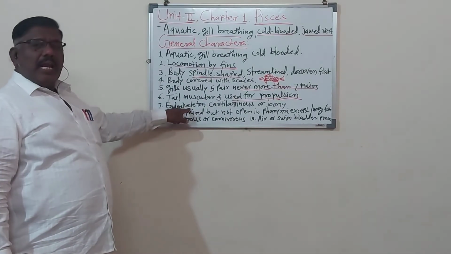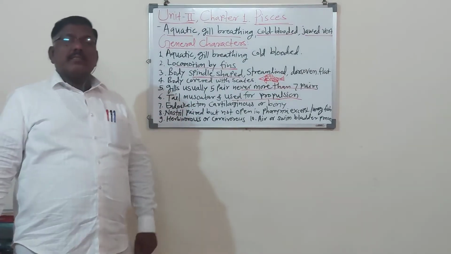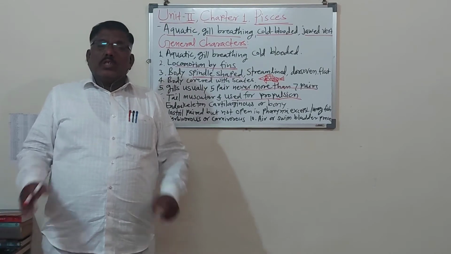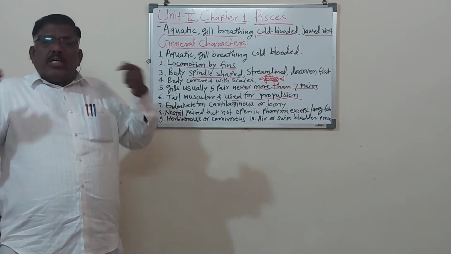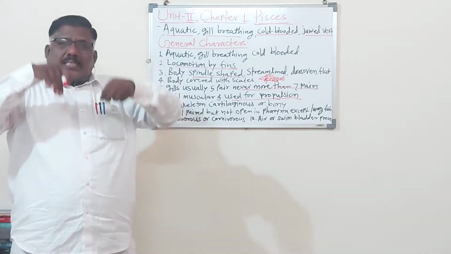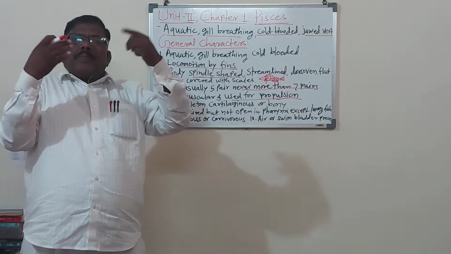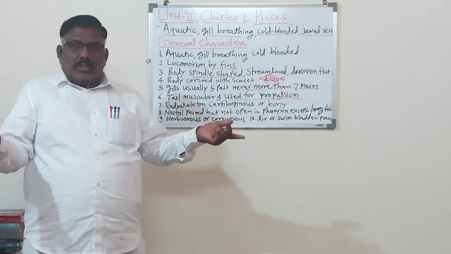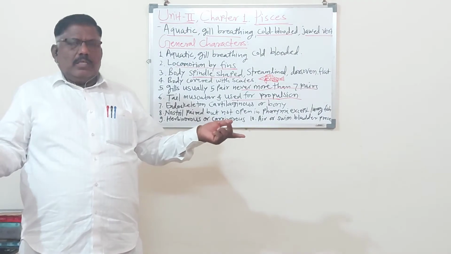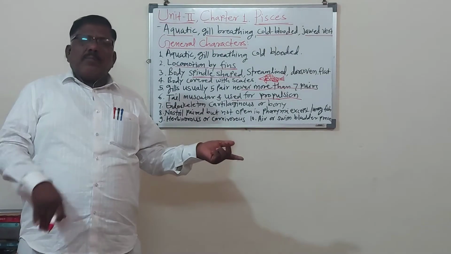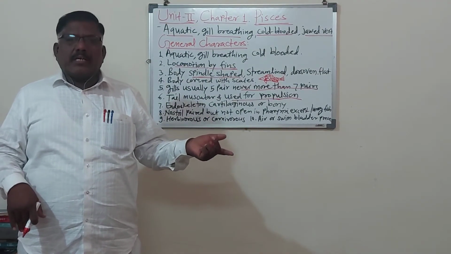Now endoskeleton. Remember, skeleton is of two types, exoskeleton and endoskeleton. बॉडी मधला सांगळा आणि बॉडीच्या बाहेर असलेला सांगळा, exoskeleton. If the skeleton is inside the body, that is called the endoskeleton.